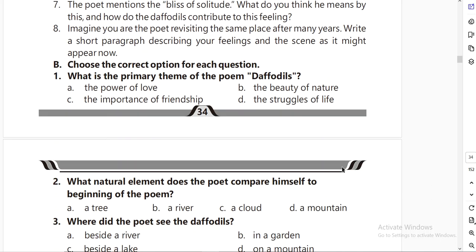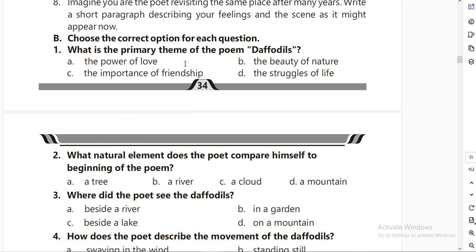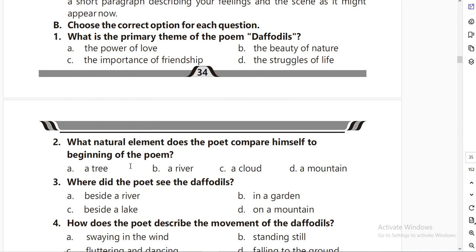So let's start. There are multiple choice questions over here. The very first question is, what is the primary theme of the poem Daffodils? The power of love, the beauty of nature, the importance of friendship, or the struggles of life? Obviously the answer is option B, that is the beauty of nature.